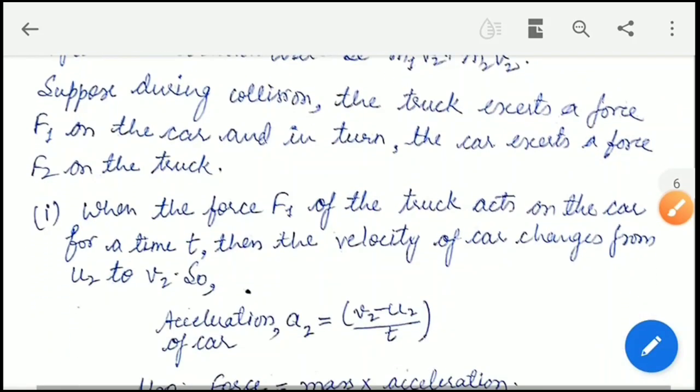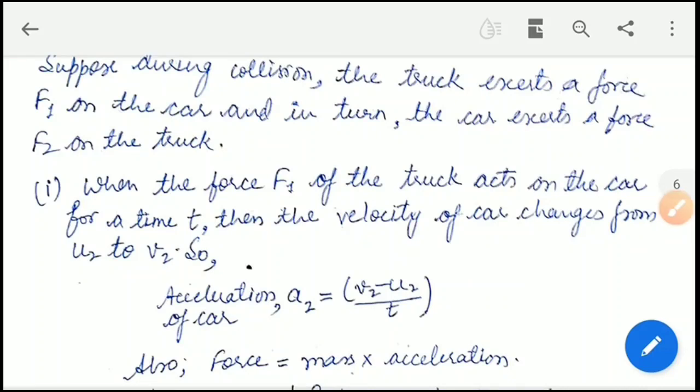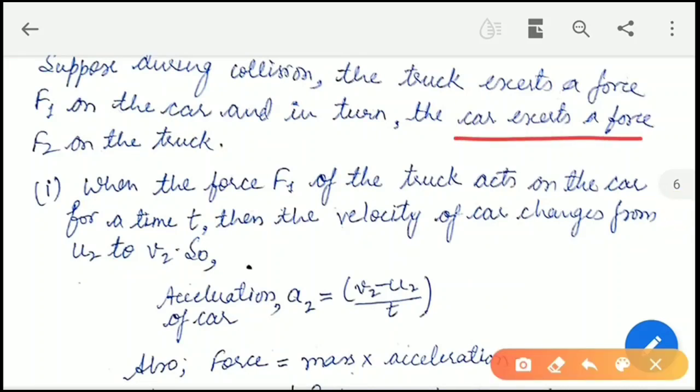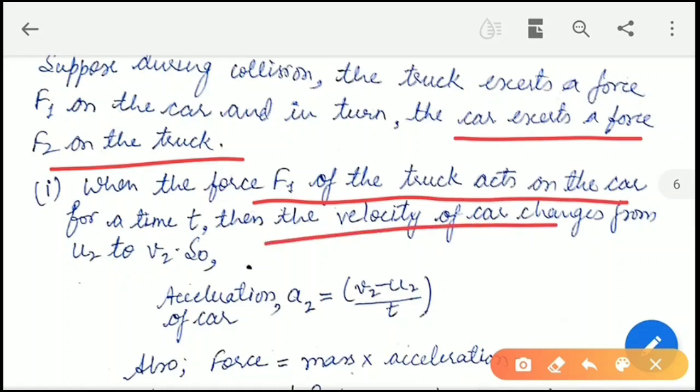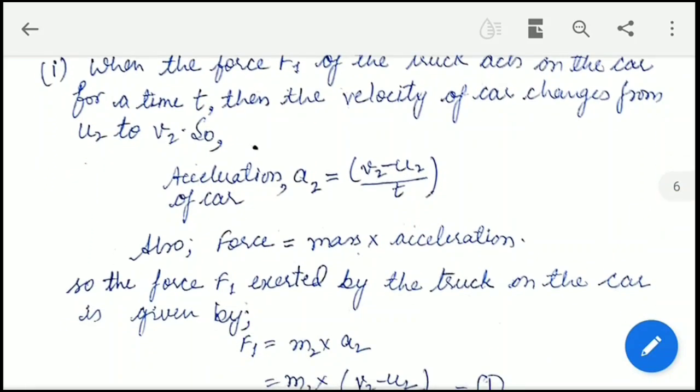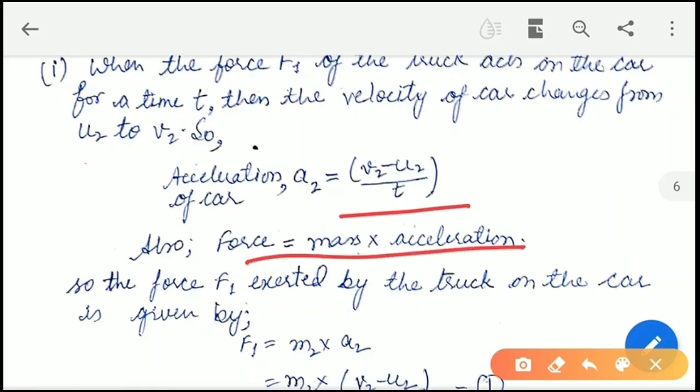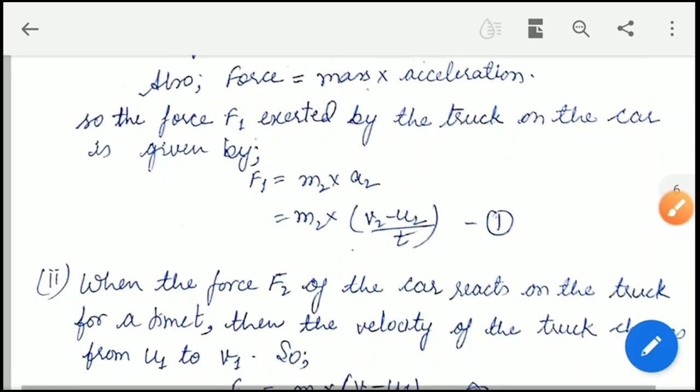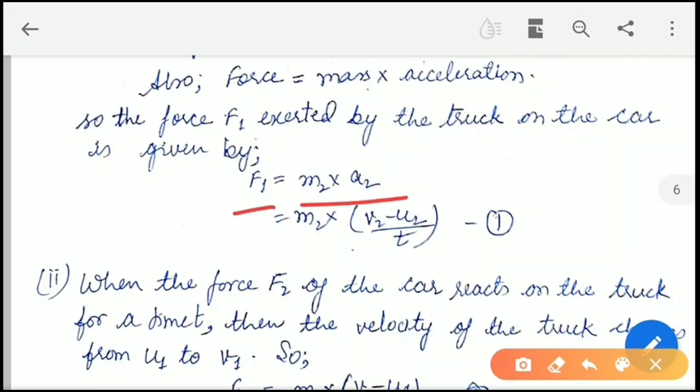Now suppose during collision, the truck exerts a force F1 on the car, and in turn the car exerts a force F2. So when a force F1 of the truck acts on the car for a time t, then the velocity of the car changes from u2 to v2. So acceleration, we know that a is equal to v minus u by t, and force is mass into acceleration. So F1 will be equal to m2 into a2.